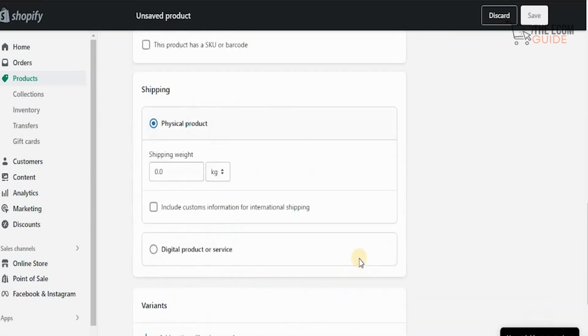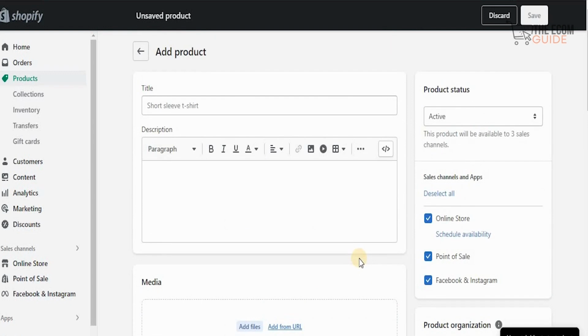Now, one of the major things which a lot of people tend to ask me is the fact that whenever they put a product on their Shopify account, it doesn't get ranked on Google. And the reason for this is because they do not do search engine optimization called SEO. Now, how do you do that? Now, doing it yourself is quite difficult. That's another person that you need to hire that will do the SEOs for your product descriptions to ensure that your product gets ranked on different search engines.